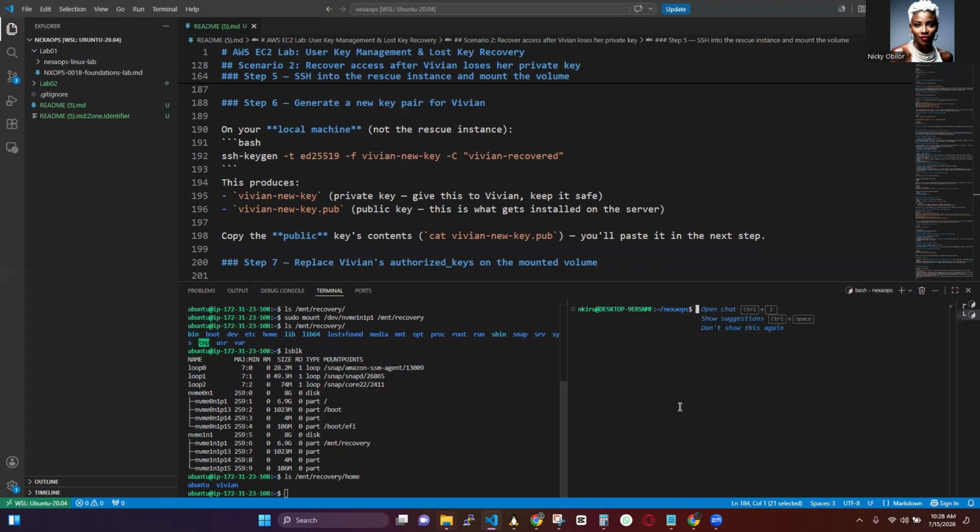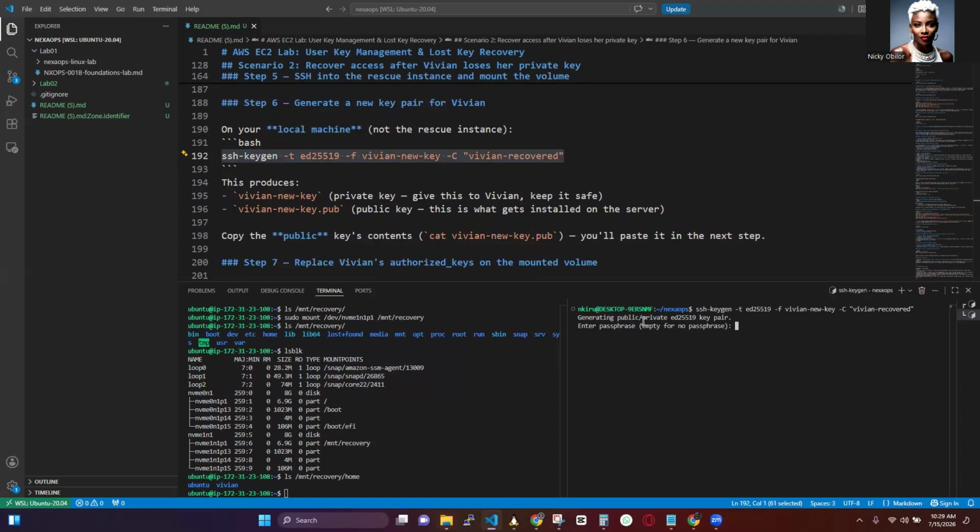We're going to use this command and generate a new key called Vivian new key, with this comment. So copy and then we paste it here. This creates the new key. Let's enter, and we are not going to enter any passphrase. So it's generating two new files.